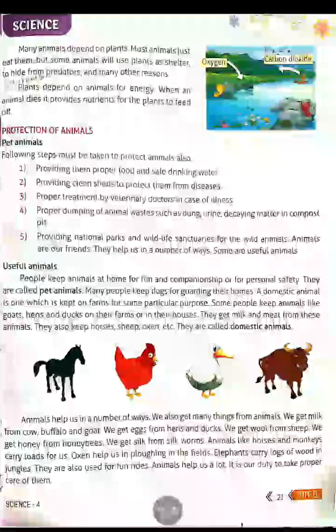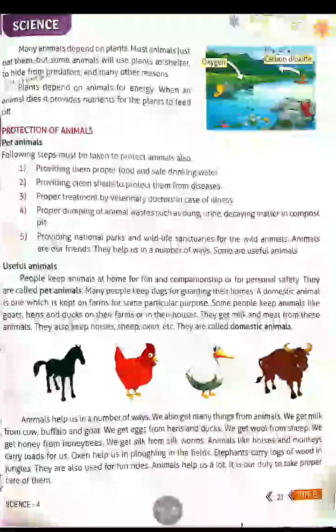First, providing them proper food and safe drinking water. Second step, providing clean sheds to protect them from disease. Third step, proper treatment by veterinary doctors in case of illness. Fourth step, proper dumping of animal waste such as dung, urine, and decaying matter in a compost pit. Fifth step, providing national parks and wildlife sanctuaries for the wild animals.